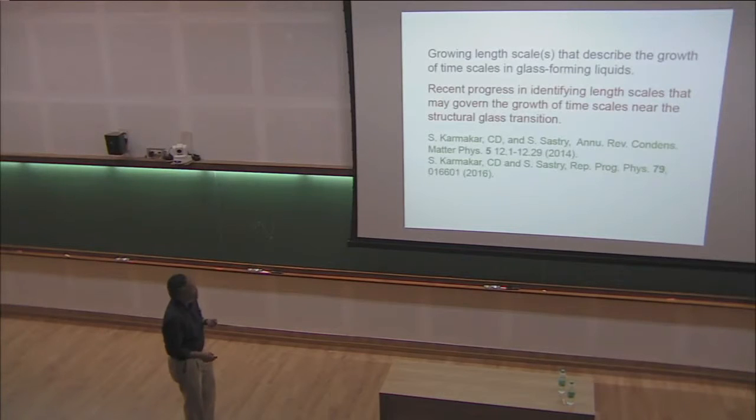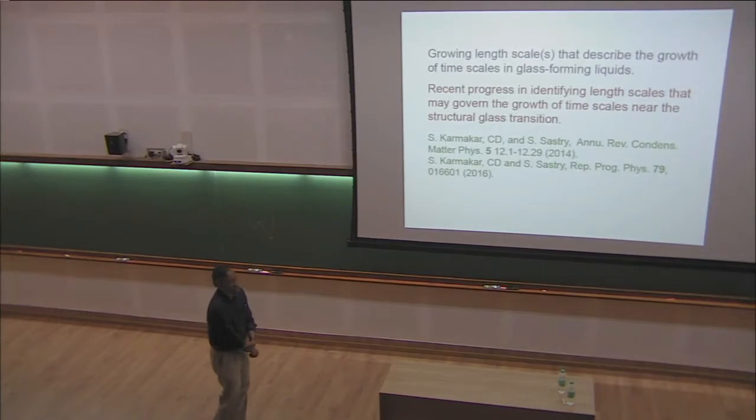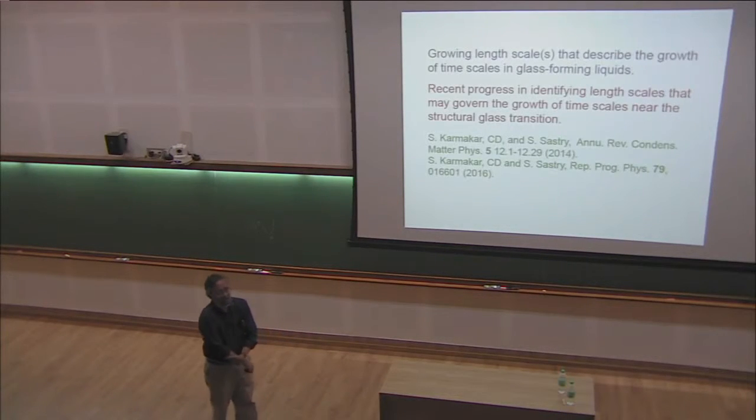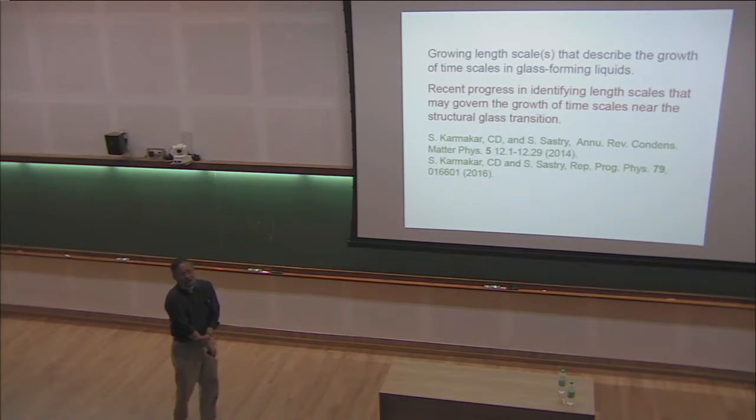So this brings us to the notion of length scales, and again, I don't want to go into too many details, but there has been a lot of investigation over the last 10 years or so on finding growing length scales that in some sense can explain why the time scale is growing so rapidly as one goes towards the glass transition.